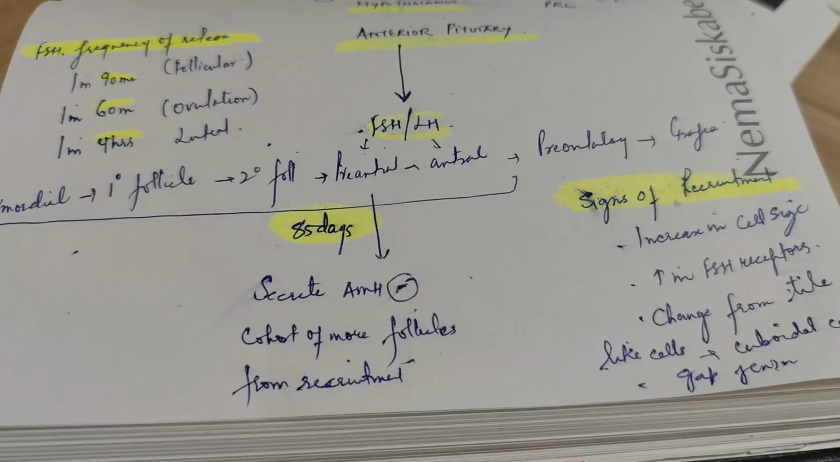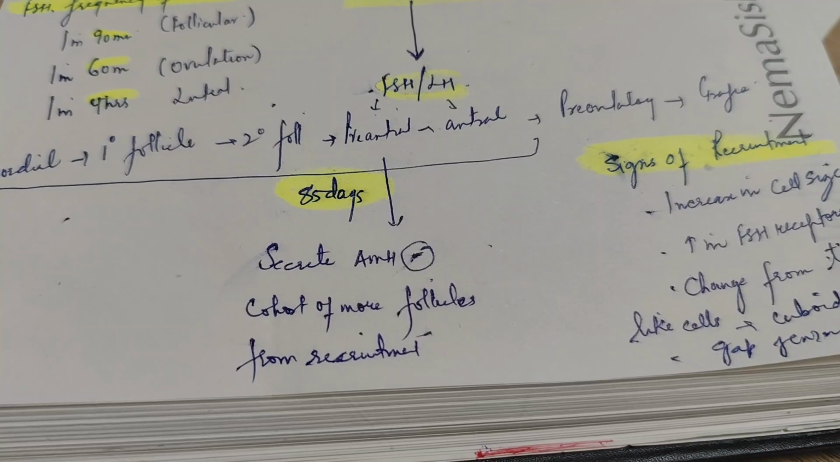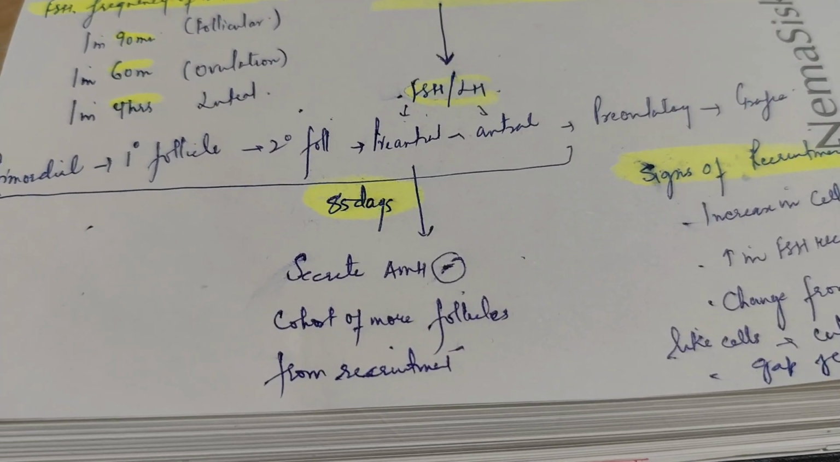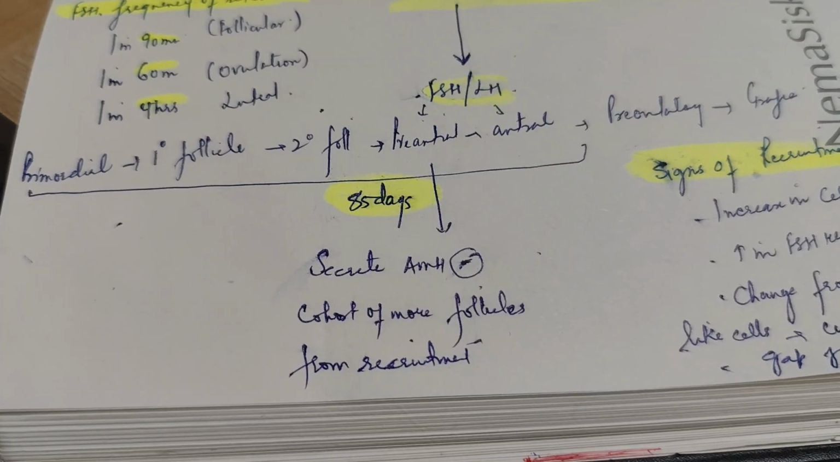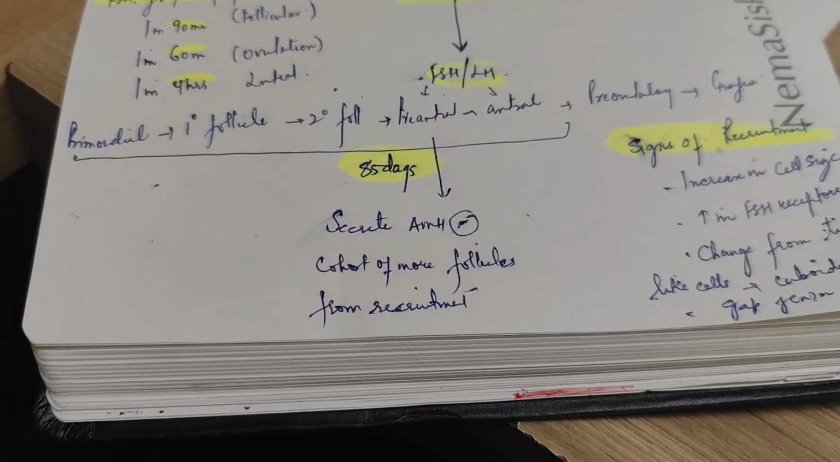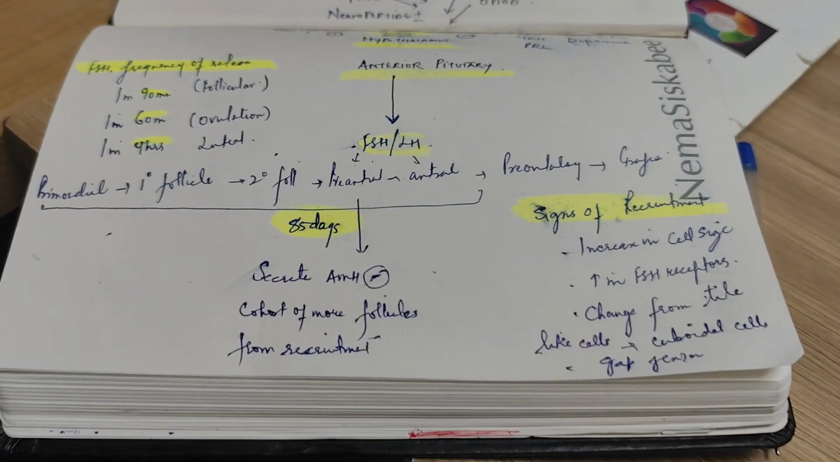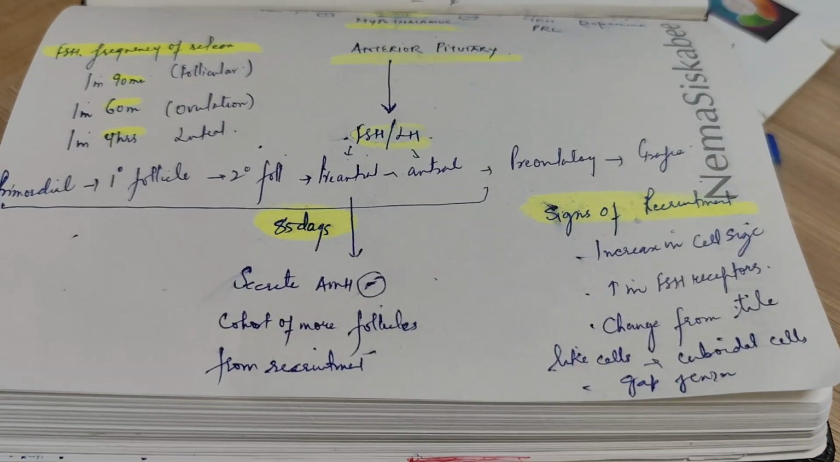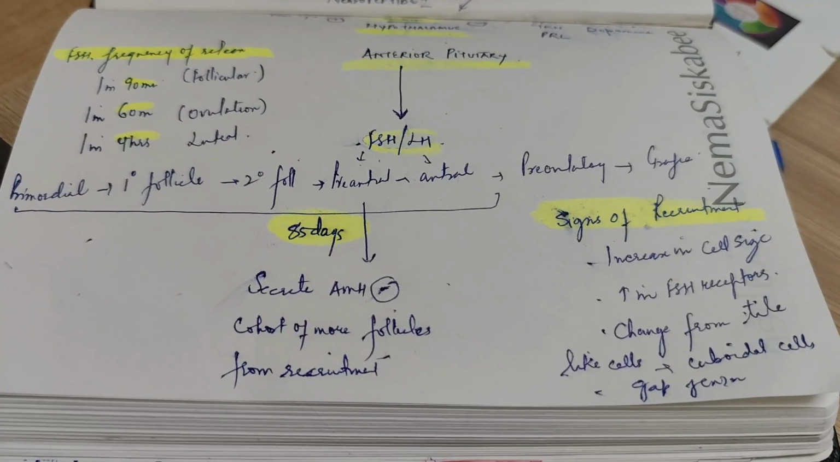Besides, it also gives an idea of the follicular pool of the ovary. Now the time required from primordial follicle to the formation of antral follicle is almost 85 days. So early stages of follicle are mainly FSH dependent. Once FSH acts on the follicle, it recruits them.